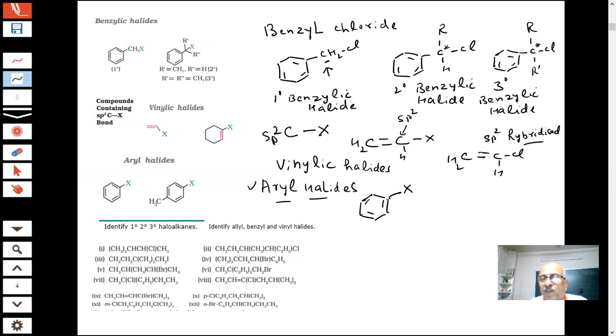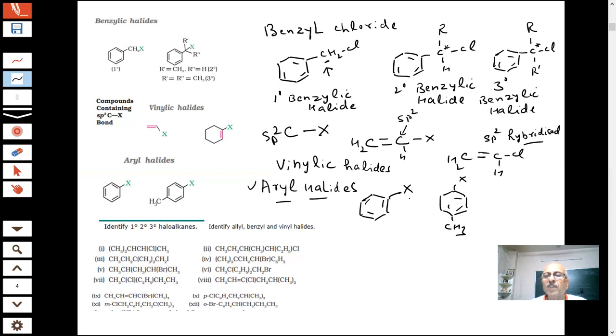This halogen is attached to carbon of the double bond of aromatic system. This is aromatic compound. So this is attached to the benzene ring directly, students. So all these compounds are examples of this. If you have X, you have CH3, these are all examples of aryl halides.